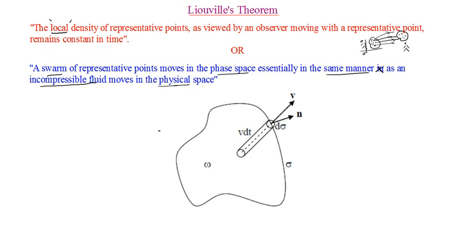So it means that the local density of representative points as viewed by an observer is something very, very important. It's not the density of representative points, it's the local density of representative points as viewed by an observer moving with the representative point, which remains constant in time. Okay, so I will give an analogy which will make clear what is meant by the word local density. For example, I think you might have observed birds flying in groups.